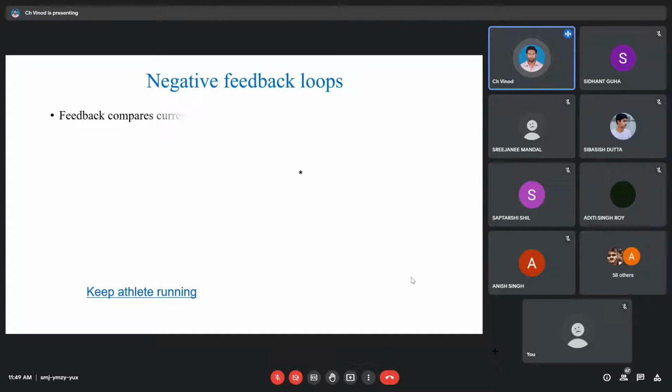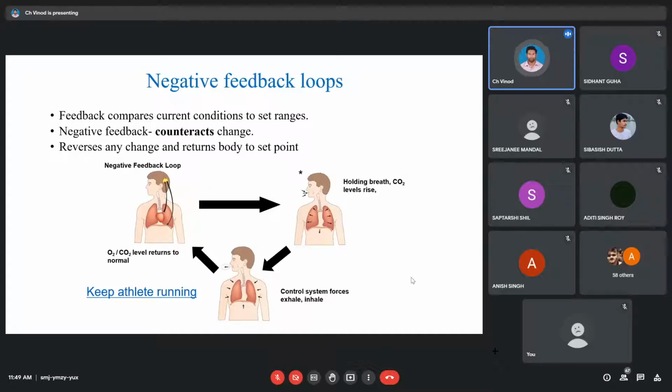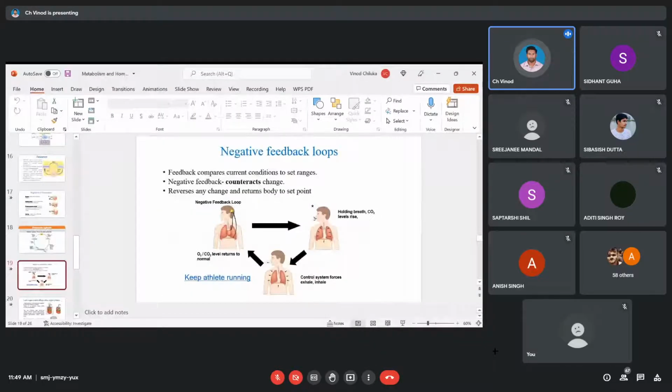Okay. Example, let's take an example of an athlete. Okay, let's consider one of the members from our classroom. Let's say Saptarshi is a runner. Let's say Saptarshi is a good racer. Let's say he's participating in a running race. Okay, so when Saptarshi is stable, when he is simply standing or preparing for the running position, the body's metabolism is regular. The blood flow is normal, the heartbeat is normal, the breathing capacity, everything is regular.